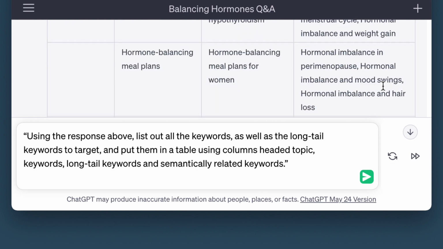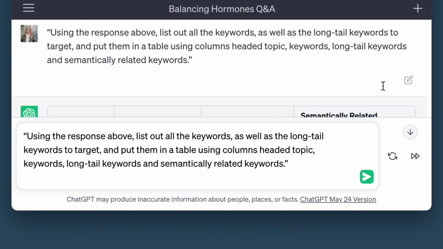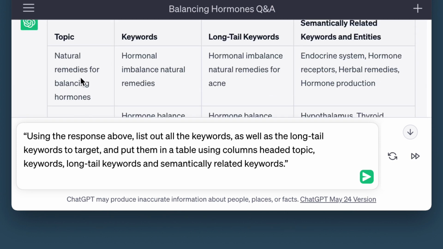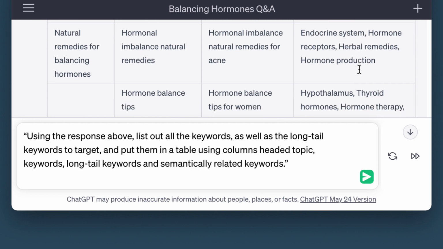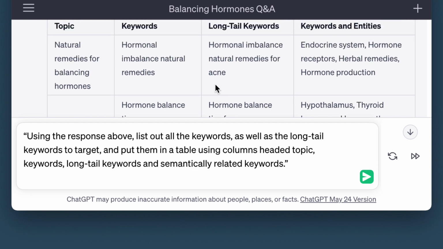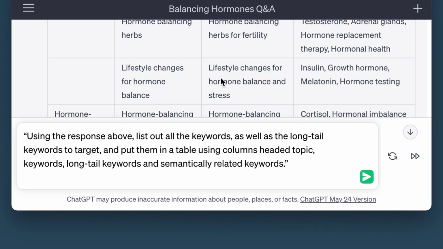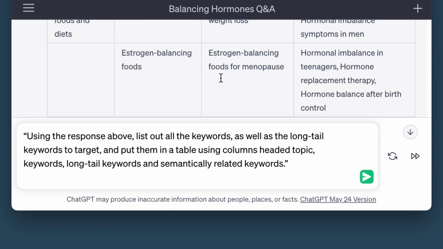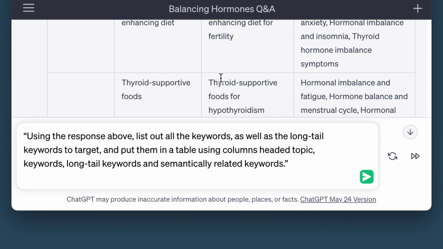Right, so look at this insane table. It's taken all of that information. You've got all the topics, the keywords related to the topics, long tail keywords related to the topics, and semantically related keywords. This is just natural remedies. I just think this is absolutely incredible.